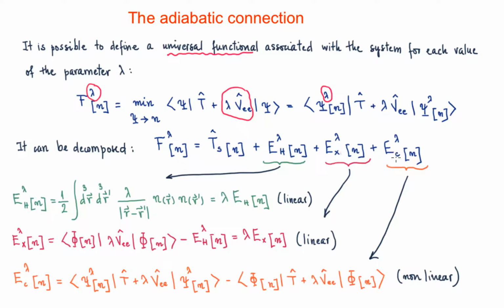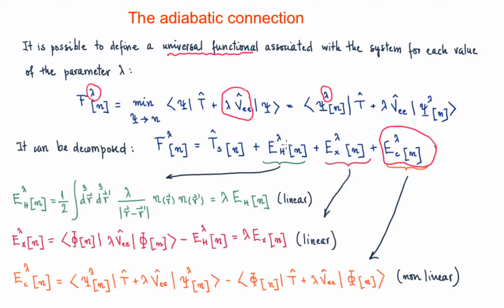And then we have the correlation energy functional, which is going to depend on lambda. What we are going to do next is see what the lambda dependence of these energy functionals is. Because our important aim here is to have an expression for this correlation energy.